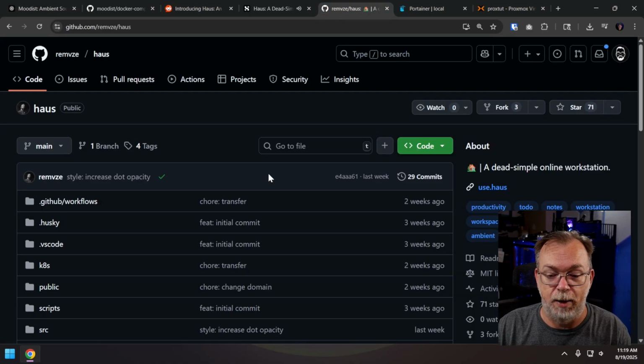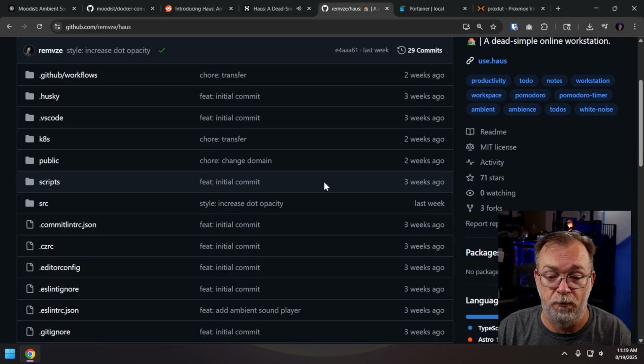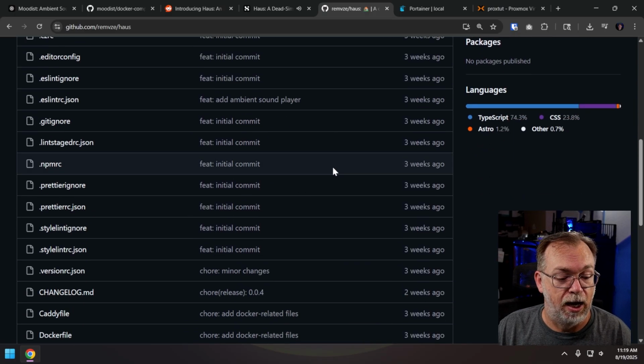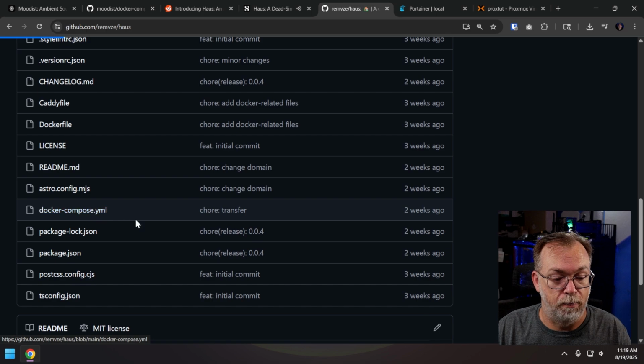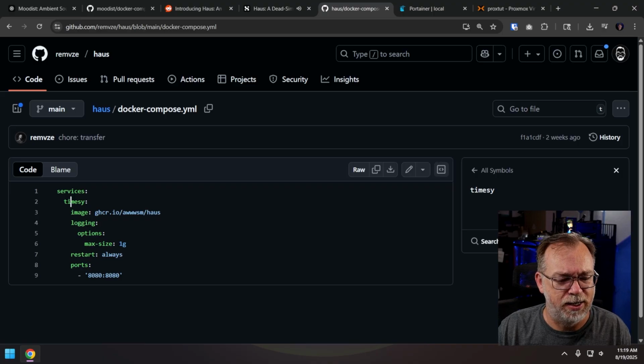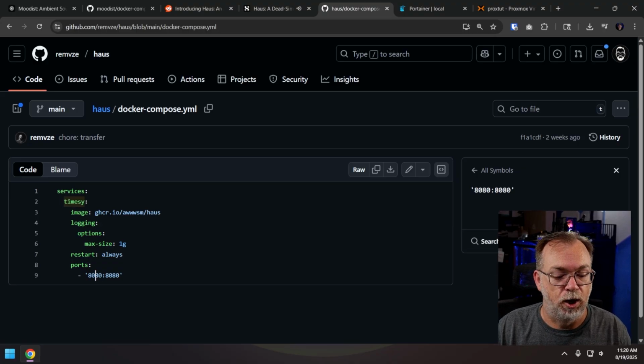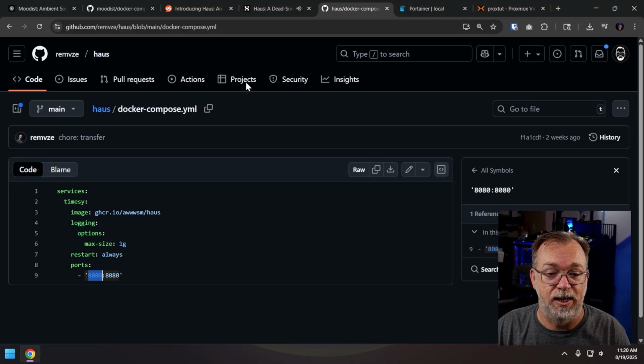If we take a look at the GitHub repository for this, we'll see the updates on Haus have been more frequent and more recent. But if we scroll down and look at our Docker Compose here, it's exactly the same. The service name is Timesy instead. I don't know why Timesy is the name of that service. Maybe they should fix that. But again, GitHub container repository under Awesome, under Haus for the image there. Same logging options, same restart policy, same port. Here we can see this is still 8080 on both inside and outside.